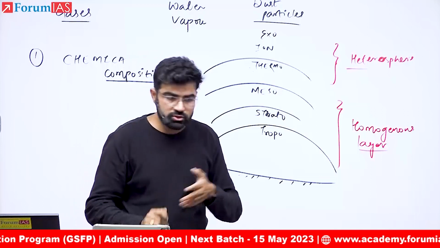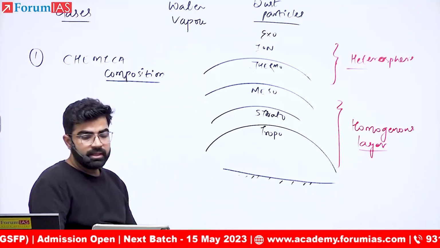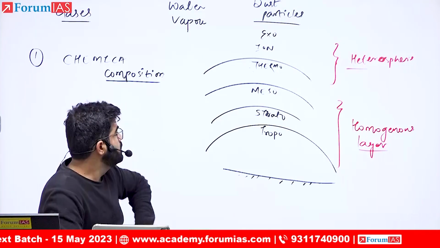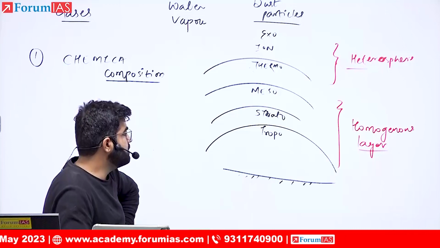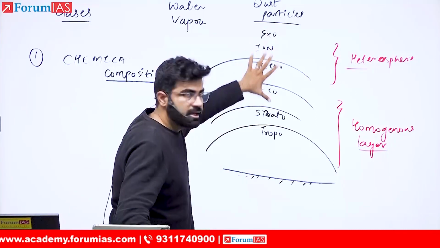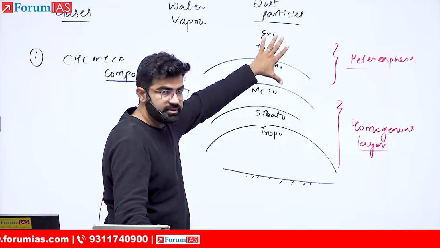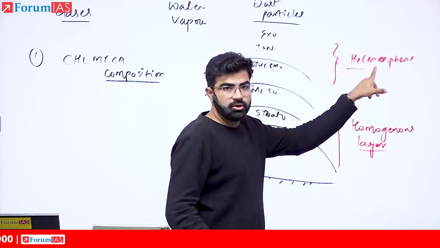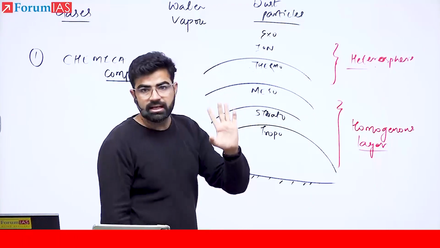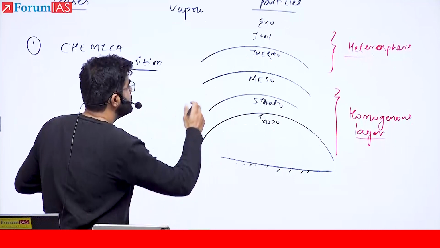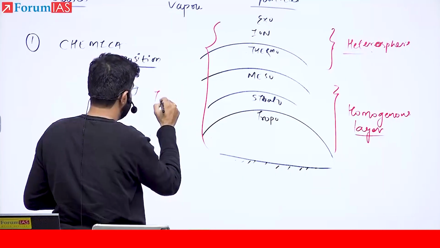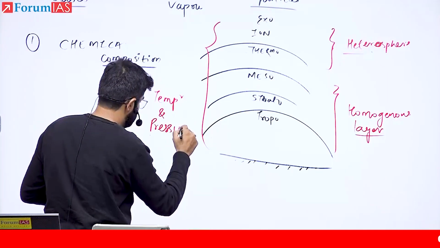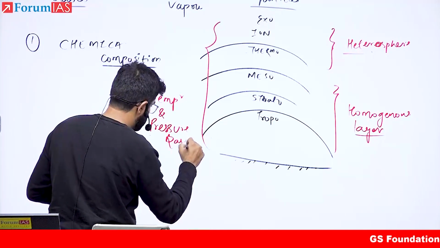Okay? So write down. The atmosphere can be divided into layers based on chemical composition. This is not the chemical based classification. This is temperature and pressure based. This one in red is your chemical composition based classification. This black one is showing you the temperature and pressure based classification.